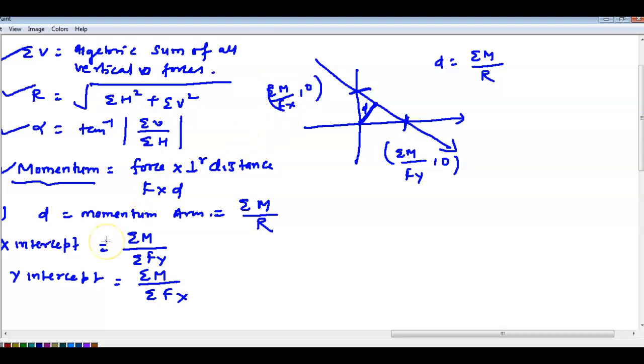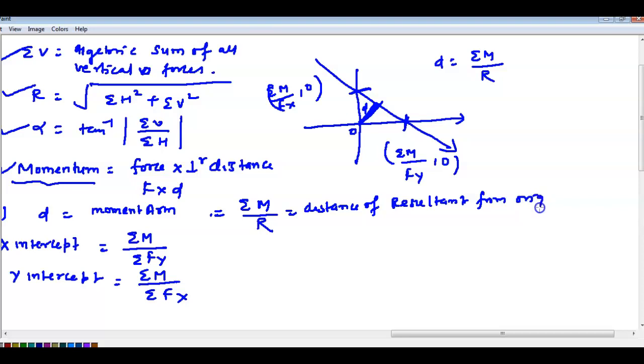Any doubt till here? This is called the moment arm. D is the distance of the resultant from the origin.